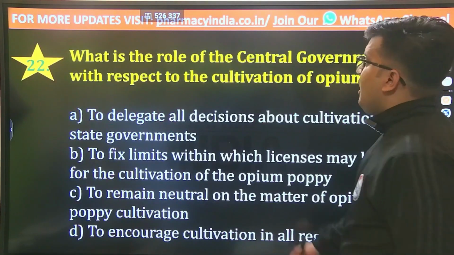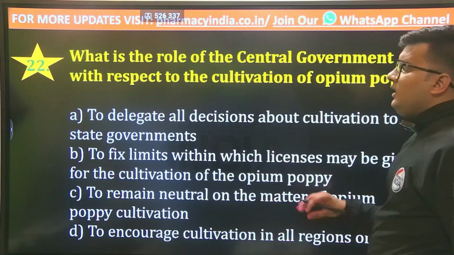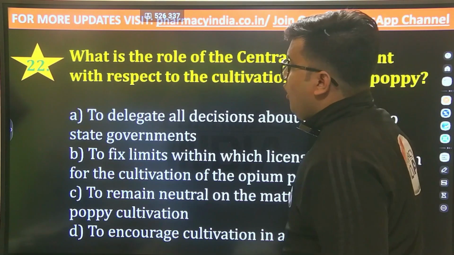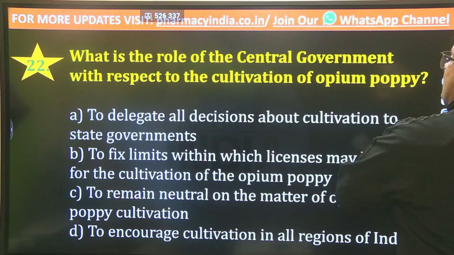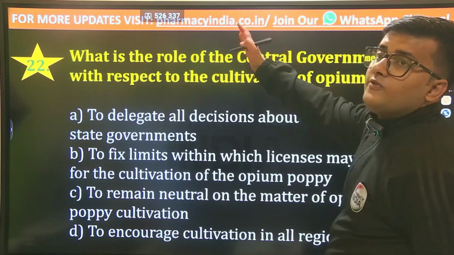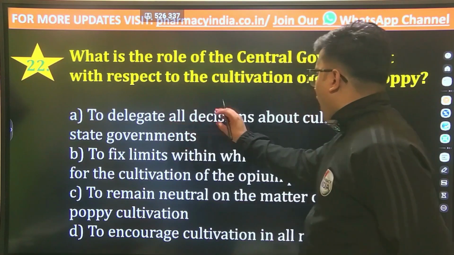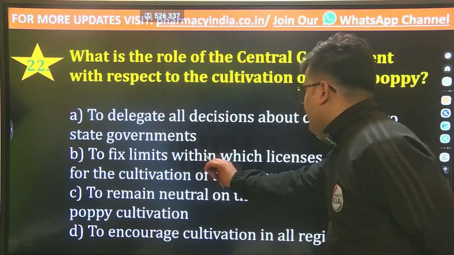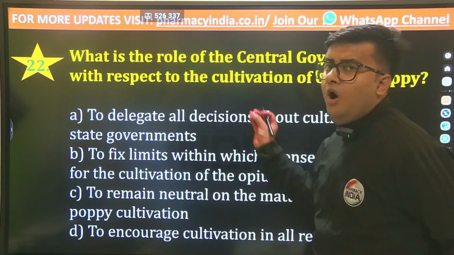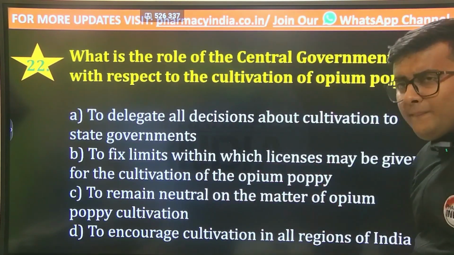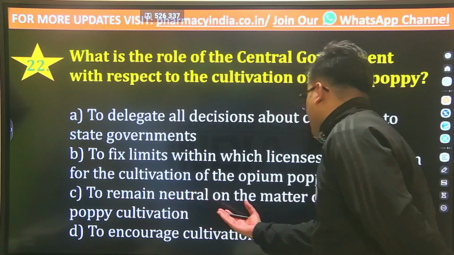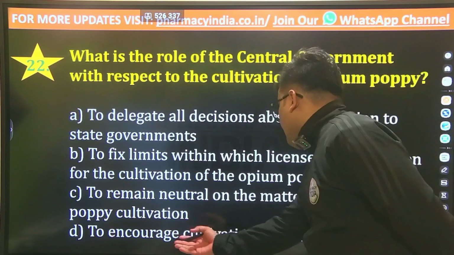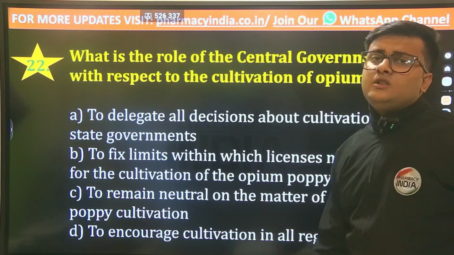The next question is, what is the role of central government with respect to the cultivation of opium poppy? Now, if we talk about the cultivation of opium poppy, what is the role of central government? To delegate all decisions about cultivation to state governments, or to fix limits within which licenses may be given for the cultivation of the opium poppy, or to remain neutral on the matter of opium poppy cultivation, or to encourage cultivation in all regions of India.